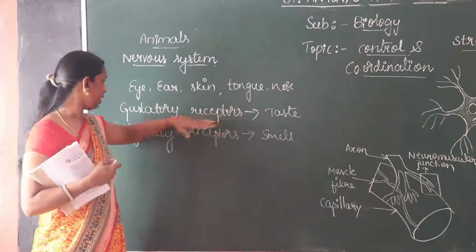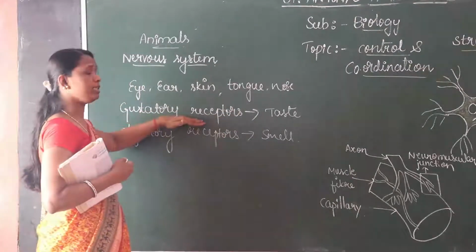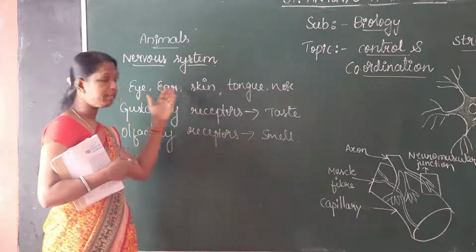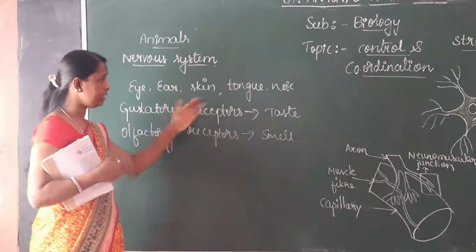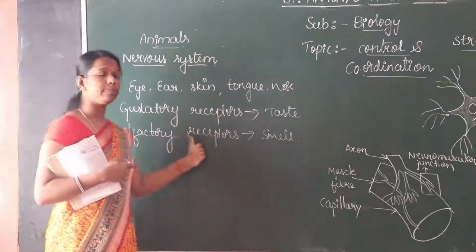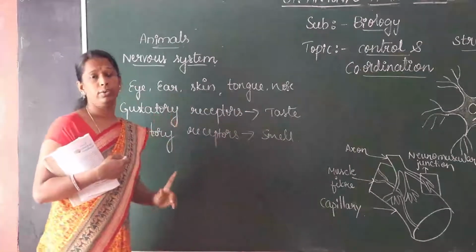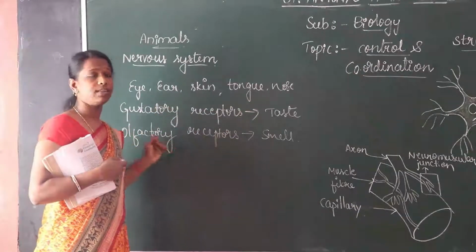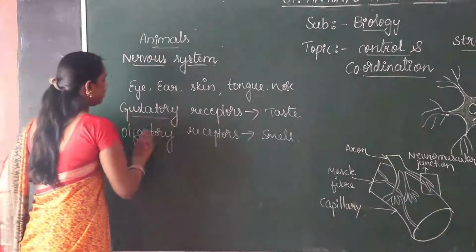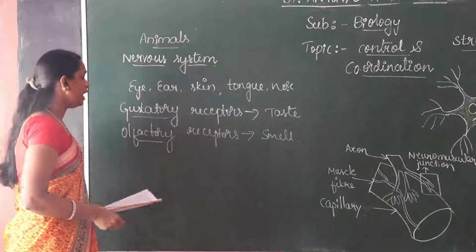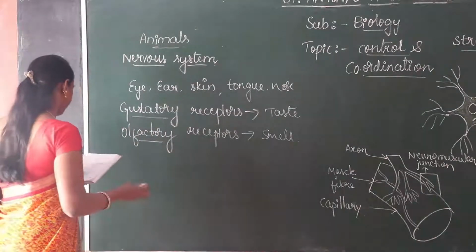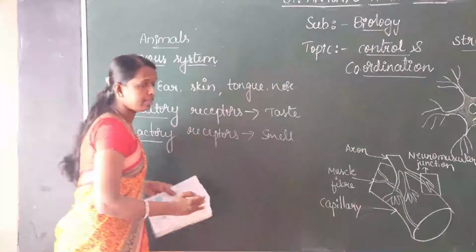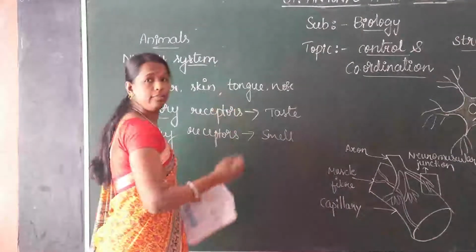The gustatory receptor is present in which sense organ? Name the sense organ. It is the tongue. And the olfactory receptor is present in our nose. So these are the receptors which detect taste and smell. Okay, children, olfactory and gustatory receptors. These 5 sense organs are controlled by the nervous system.